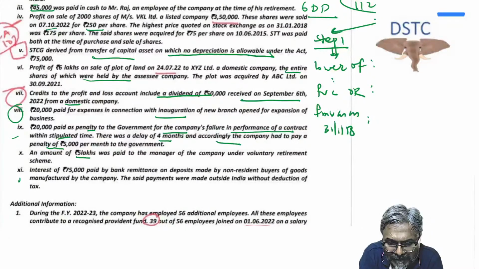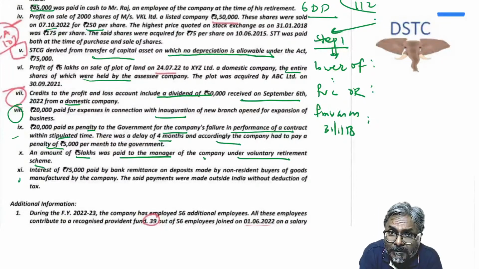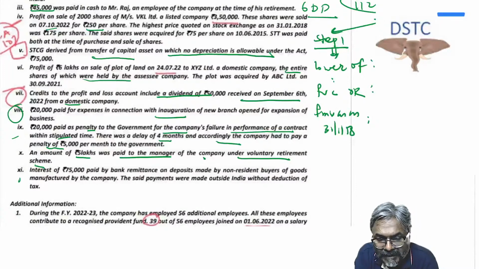The amount of 5 lakhs was paid to the manager of the company in this case under the VRS. Under VRS only 1/5 is allowed. 5 lakhs is debited, so you will add back 4/5, so that only 1/5 is debited finally. So you will add back 4/5.